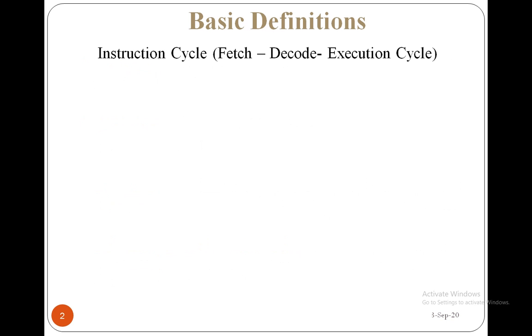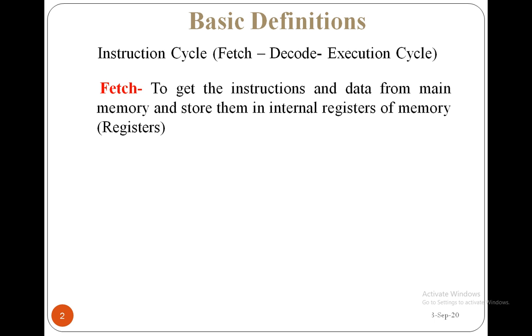And next, coming to the instruction cycle, fetch, decode and execution cycle is the three-stage cycle the ARM7 follows. What is the definition of fetch? To get the instructions and data from main memory and store them in internal registers. The internal registers are nothing but the registers. After fetching the instruction and data, we have to decode the instruction. That is, the processor decodes the instruction. Here decode is nothing but it can understand what operation it has to perform.